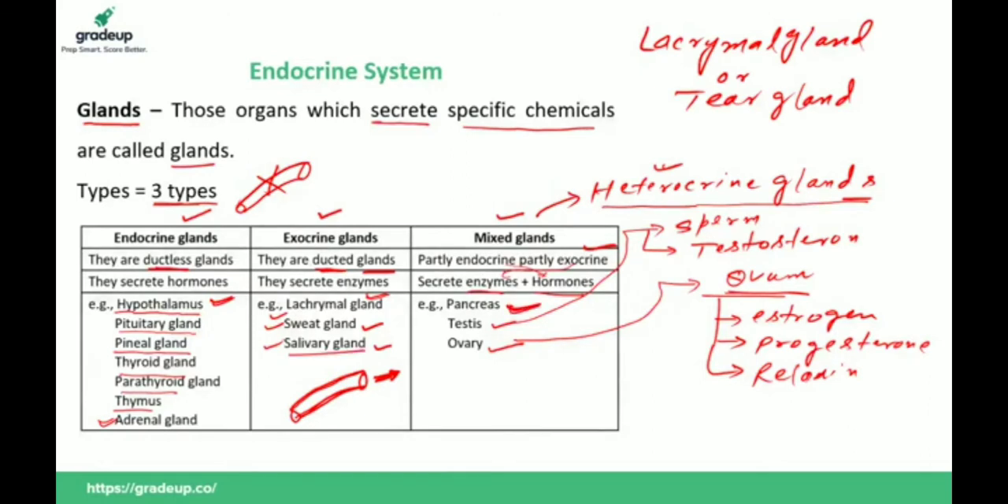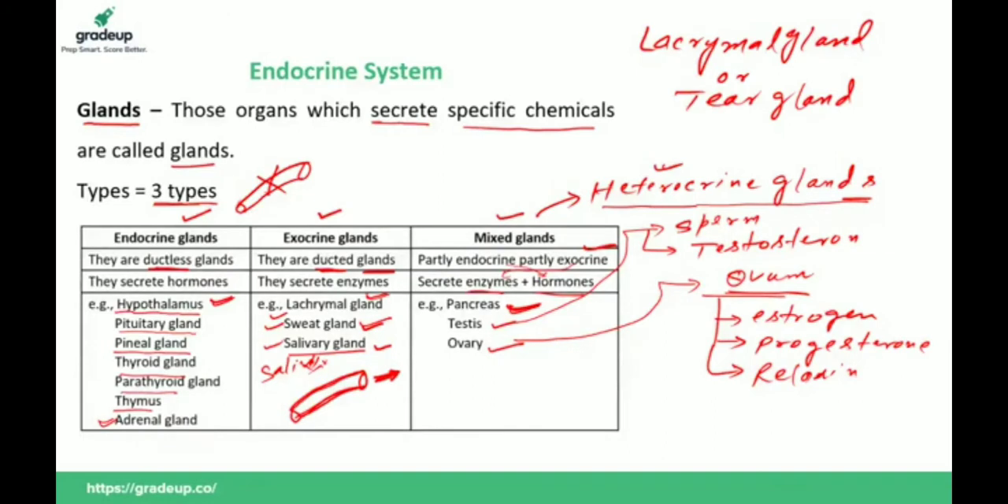Salivary gland secretes saliva, and saliva contains one enzyme, amylase, and amylase converts starch into maltose. We have already discussed this in the chapter on animal nutrition. Sweat glands secrete sweat, which maintains the body temperature. What is the function of sweat? It maintains our body temperature.